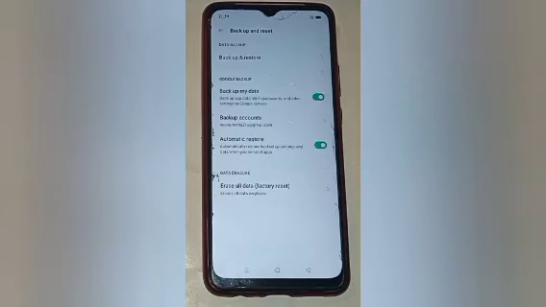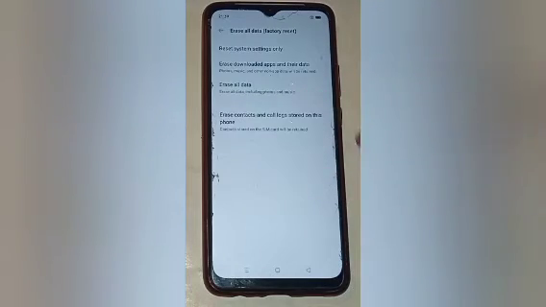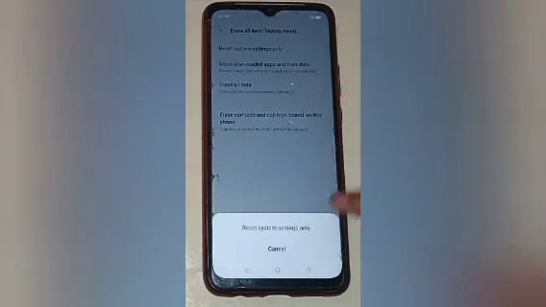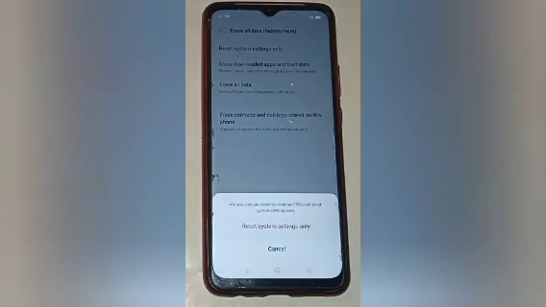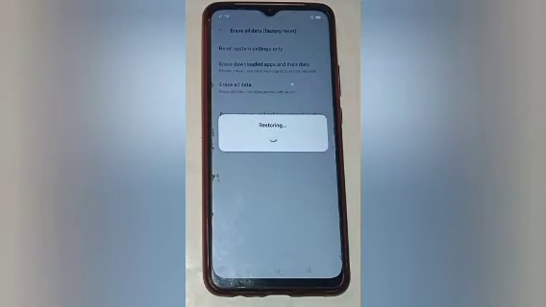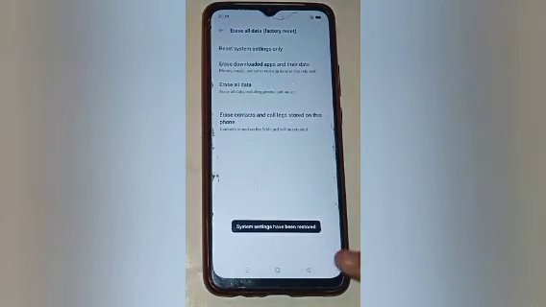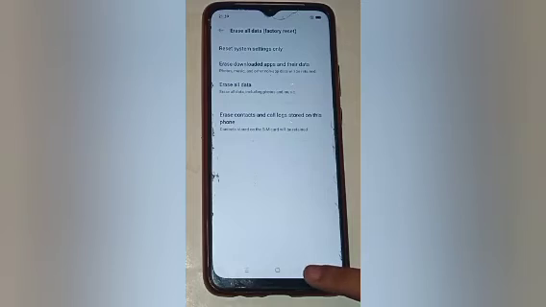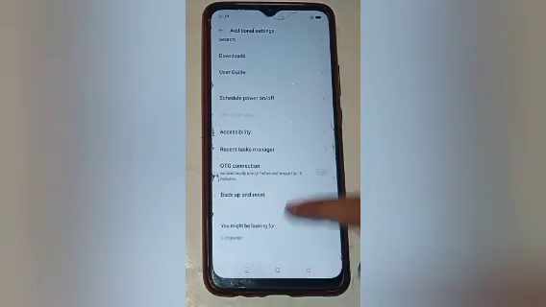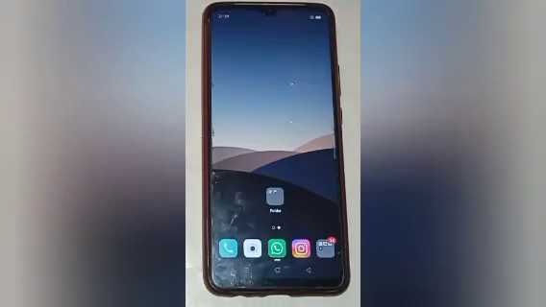backup and reset option, then click on erase all data, then reset system setting, then click on that, again click on that. You will see restoring is in processing, so wait for restored. Here you will see system setting have been restored. So in this way data internet problem is fixed in your mobile phone.